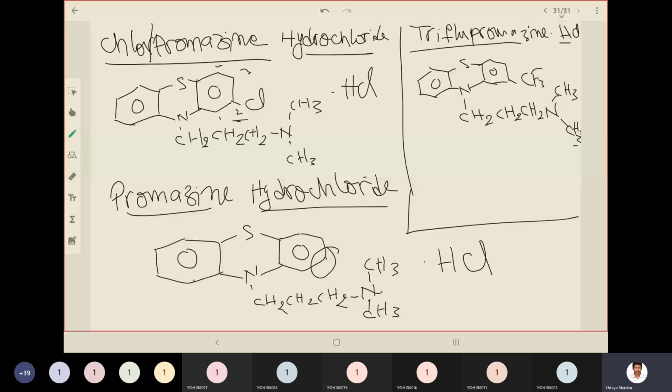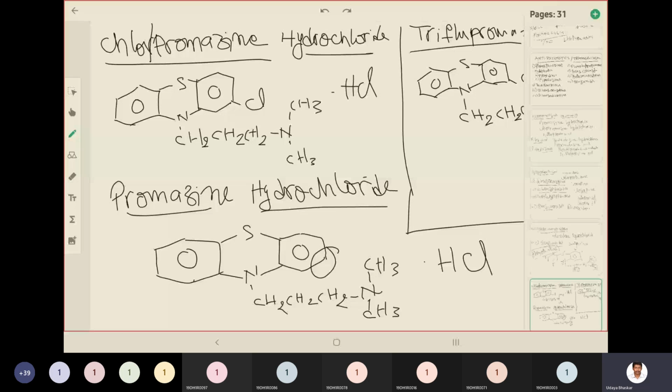In triflupromazine, you have CF3, trifluoromethyl at second position. So that is the only difference between three structures. Okay. So it is very easy to remember. So having seen the similarities and comparison between promazine, chlorpromazine, and triflupromazine, let us see the synthesis of chlorpromazine before we see the chemical structures of remaining phenothiazines.